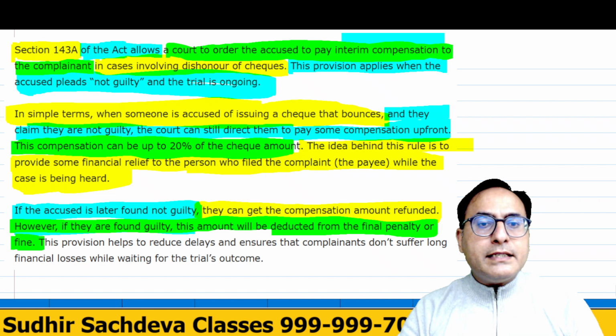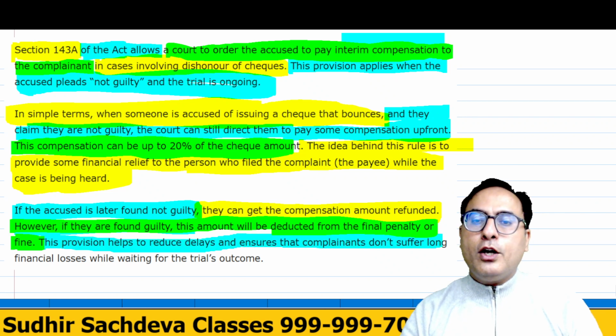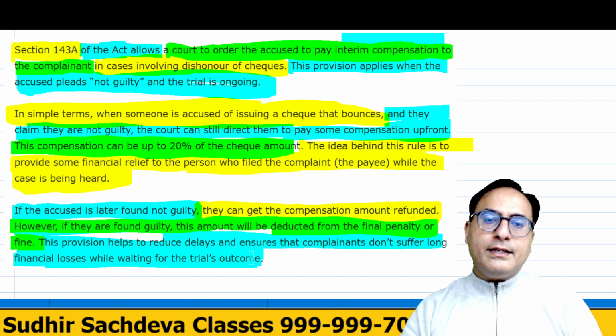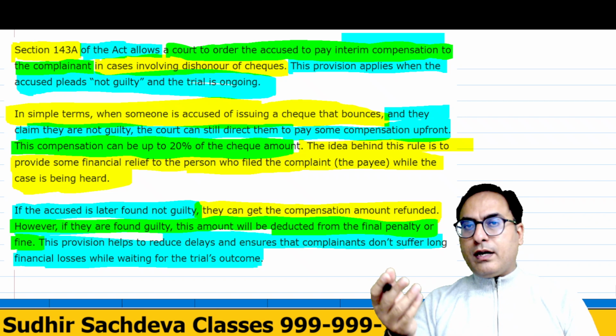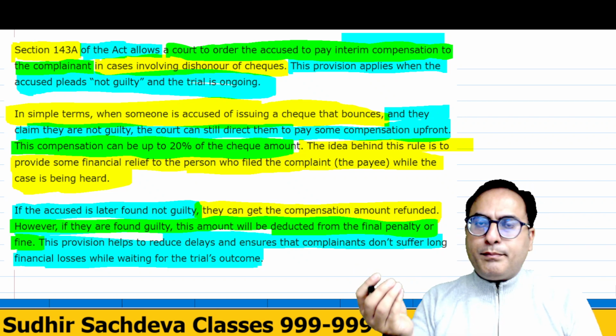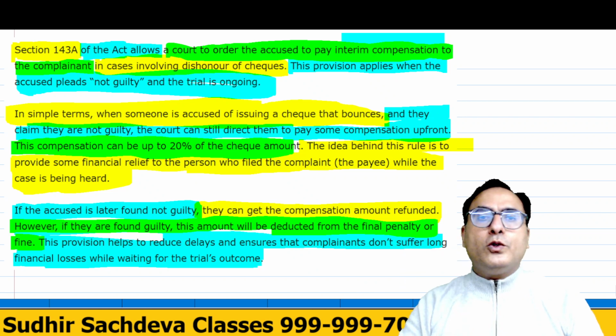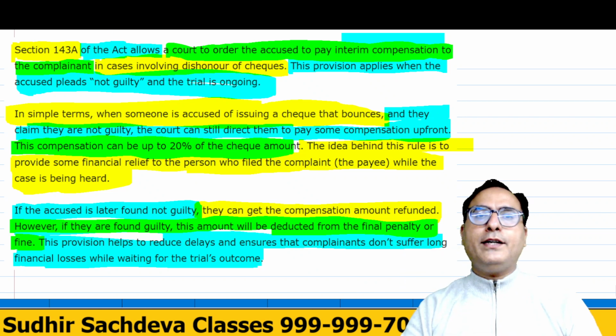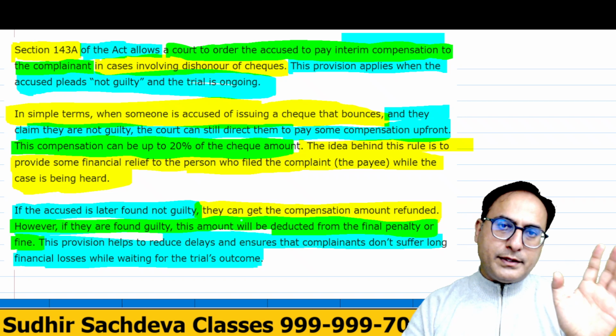This provision is helping to reduce the delay and ensuring that complainants are not suffering long financial losses while the court decides that particular case, right? So this is being added, and section 143 talks about that interim compensation.